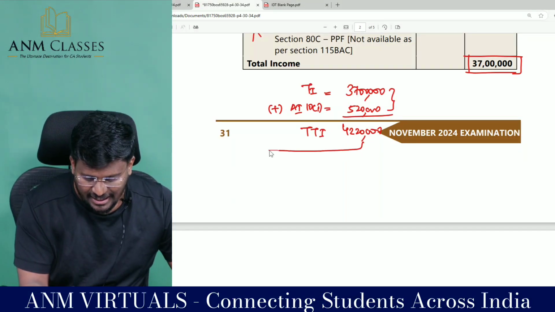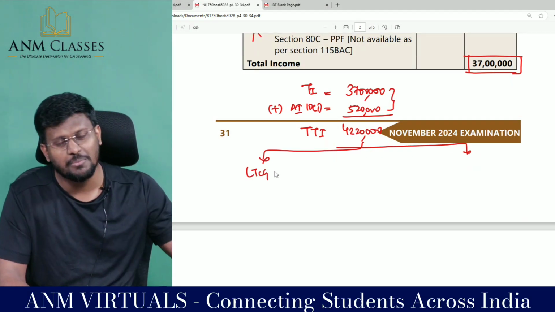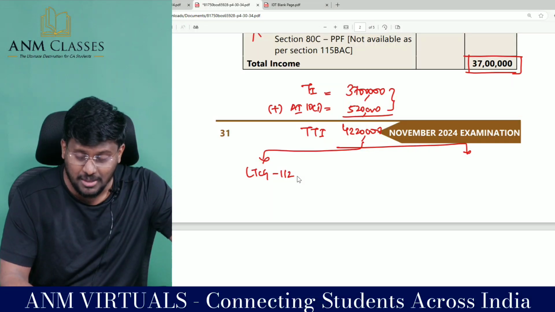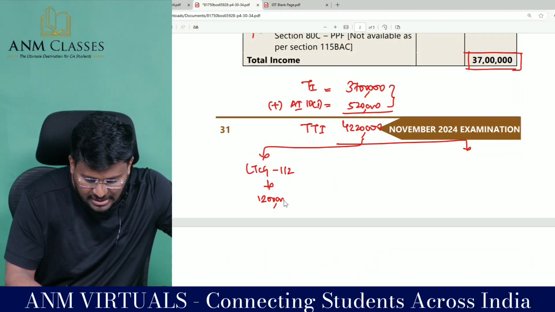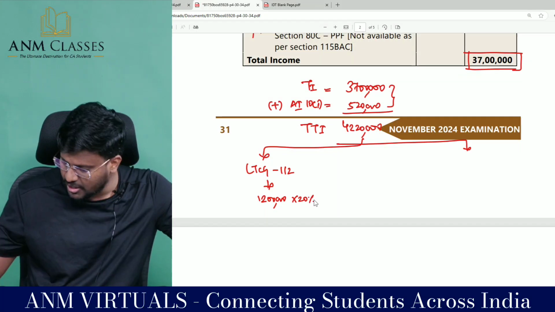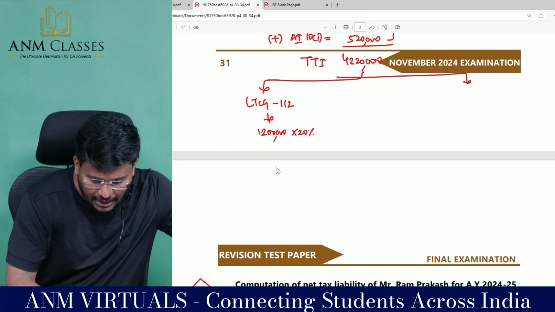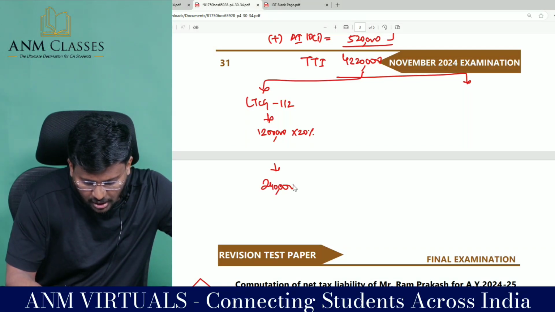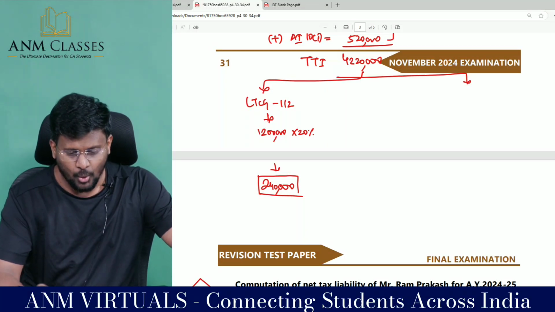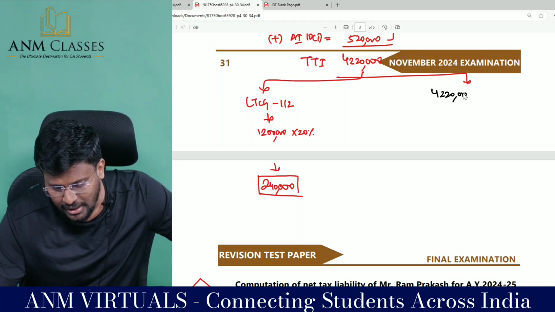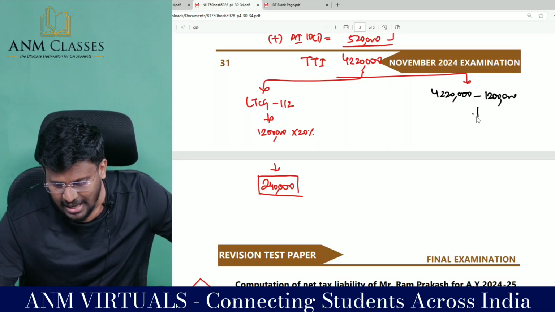Inside this, check if there is any other income. Yes, sir. There is an income called long-term capital gain, which is taxable under section 112. That long-term capital gain is 12 lakh, at the rate of 20%. So 12 lakh into 20% comes to 2,40,000. I hope that you are able to understand what I am doing. Whereas 42,20,000 minus 12 lakh rupees is the other income.